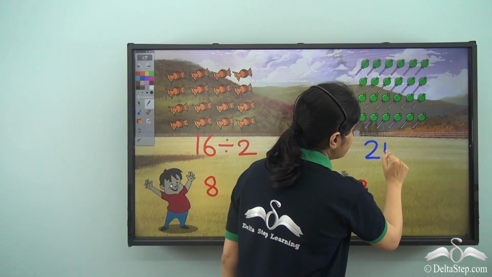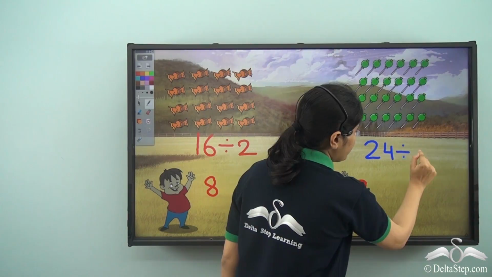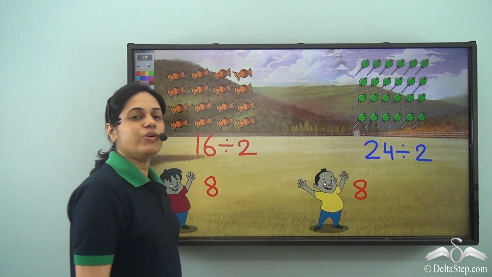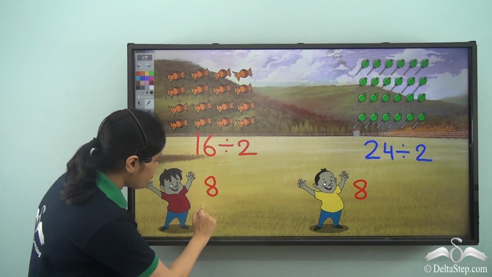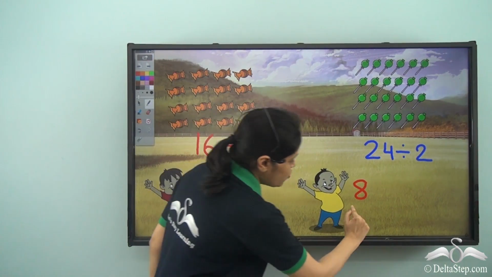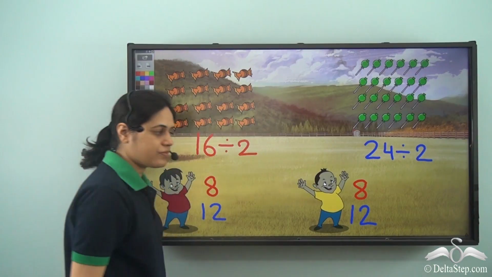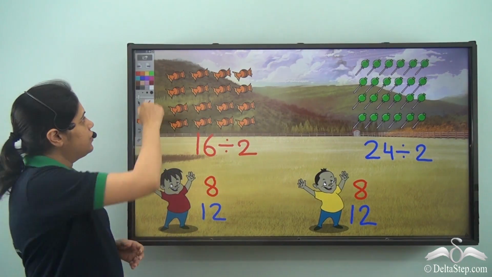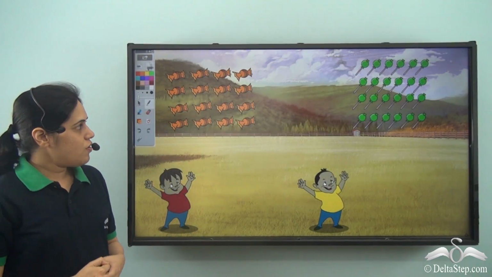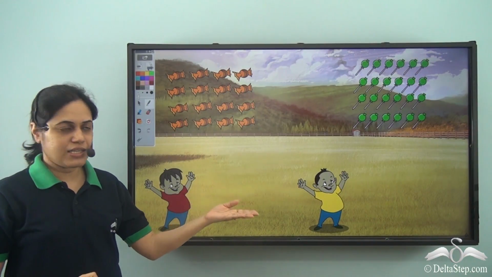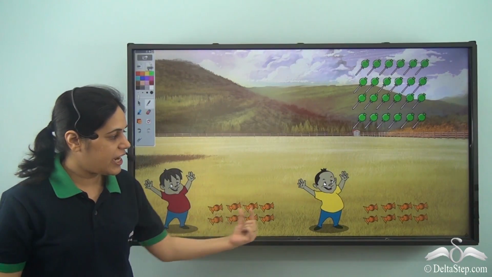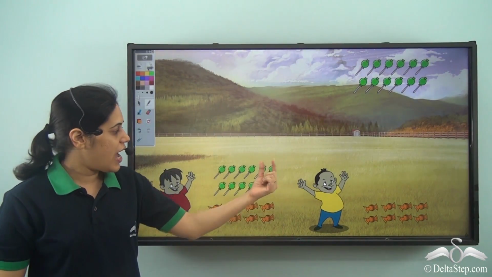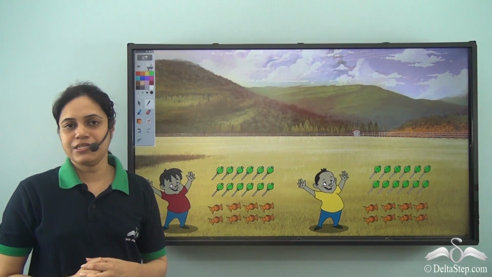If Alan distributes these 24 green candies between two friends, we need to divide 24 by 2. So each friend will get 12 green candy. So he can do that. When he divides these candies between two of his friends, they get 8 orange candies each and 12 green candies each. See?